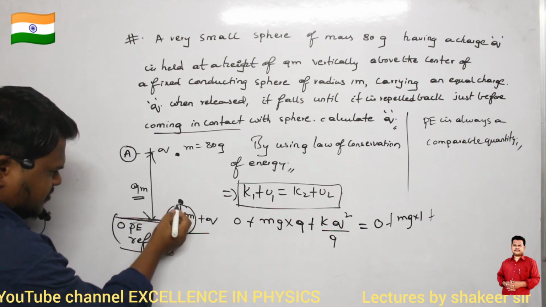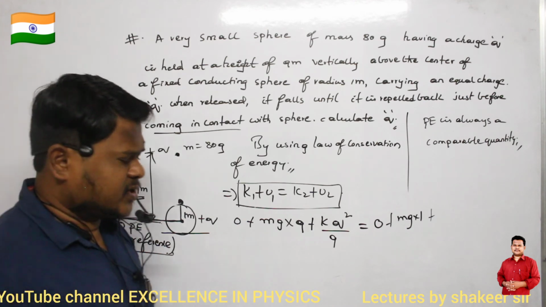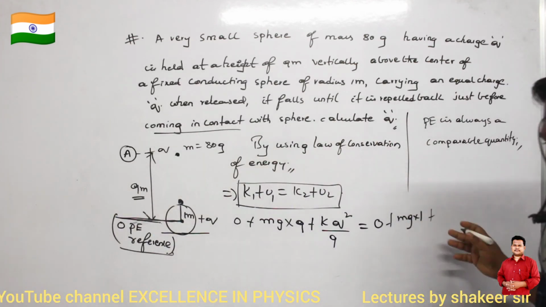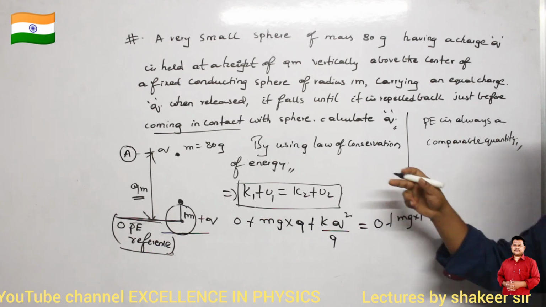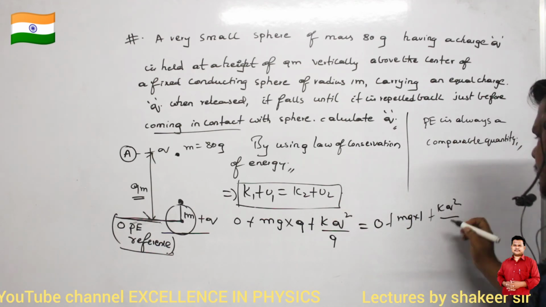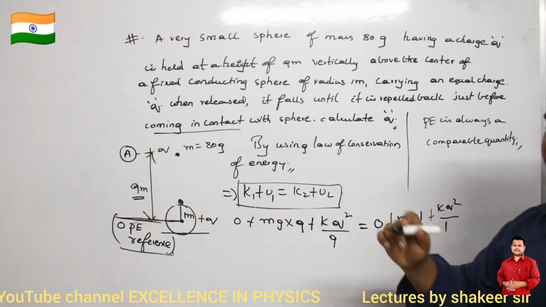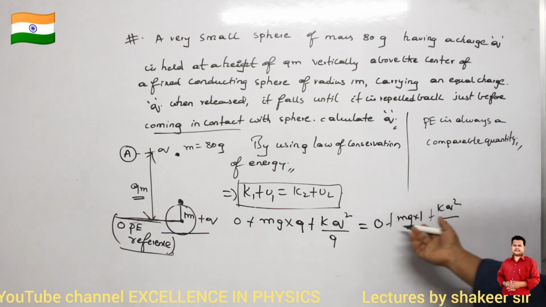So what is the distance between both of them? The distance between both of them is 1 meter. So gravitational potential energy is mgh. Electrostatic potential energy how much? Again kq square divided by r. Now here r value is 1 meter. Previously the r value was 9 meters. Clear? So therefore, we know every value.